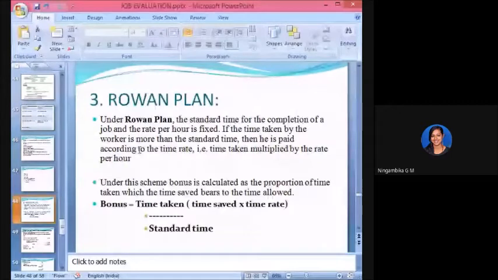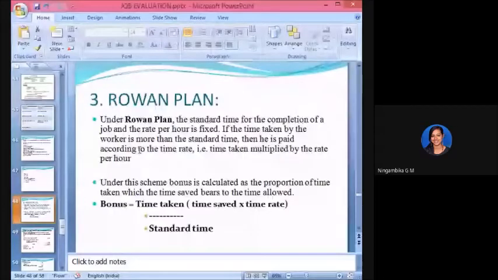They also say that if the time taken by the worker is more than the standard time, then he is paid according to the time rate. If it is 10 hours and he completes the job in more than the standard time, then his payment is calculated on the hourly basis: how many hours he has taken and what is the rate per hour. According to it, they calculate the earnings. If it is less than the standard time, then we calculate with this formula.